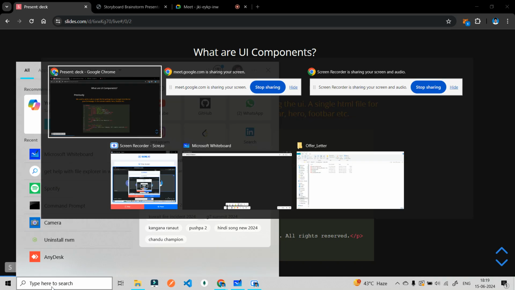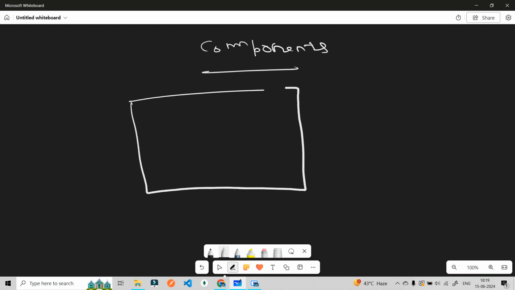Let me bring my whiteboard here. So we are discussing components. What we used to do is, we are building a home page that contains a nav bar, which has things like about us, services and the sign up page.